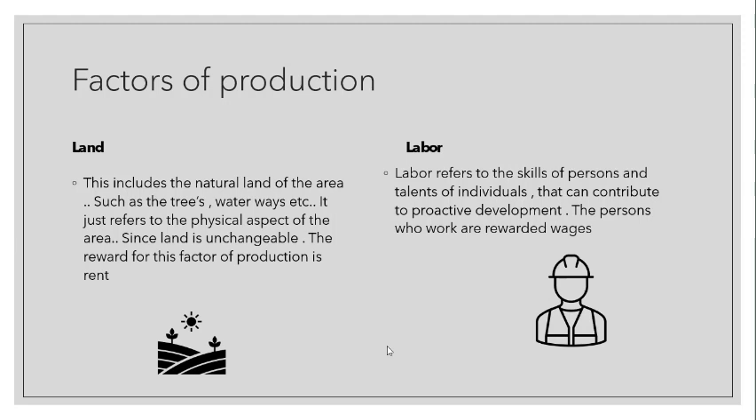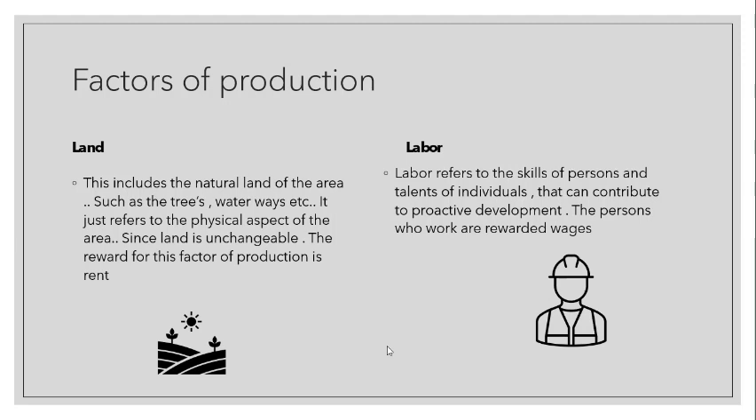So let's look at land to begin with. This includes the natural land of the area, such as trees, waterways, etc. This just refers to the physical aspect of areas since land is unchangeable. Land just refers to, as a matter of fact, land. This is very much self-explanatory. We see land everywhere. We go on the streets, we walk on land. Everywhere is land, and land is permanent. We can't change land. When we are dead, land will still be here, regardless of how we feel.